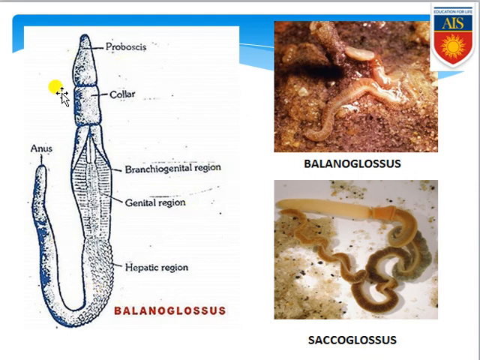So this is the body plan of the Balanoglossus, body parts of the Balanoglossus. The Balanoglossus will look like this, and this is the Saccoglossus. And these two organisms represent the phylum Hemichordata. So up to this, I think you have all understood properly the points we have discussed today, up to the phylum Hemichordata, starting from phylum Platyhelminthes, and I think you have understood clearly each and every point I have discussed in various slides, as well as I think you have enjoyed this video a lot.